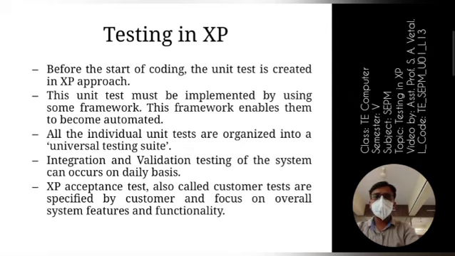This framework enables them to be automated. Means all those unit tests are going to be implemented by some kind of framework, and because of the usage of that framework, they become automated. Means automatic testing will occur.